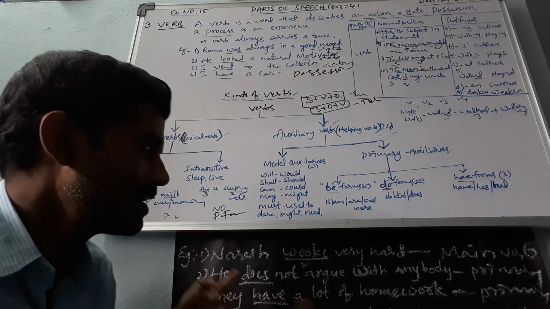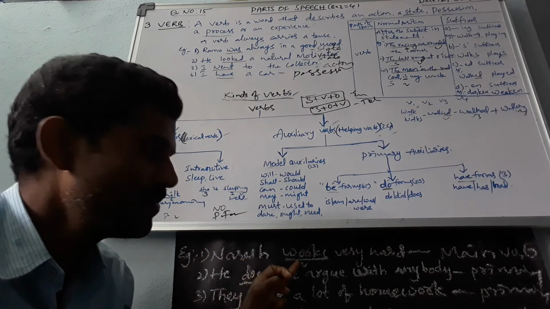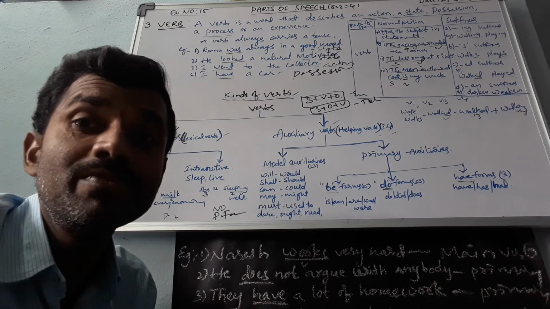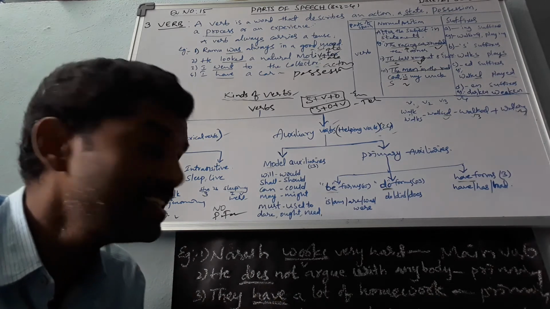Okay, from the examination point of view, like this, for the underlined part, we have to identify which type of verb it is. They don't ask just what the verb is.